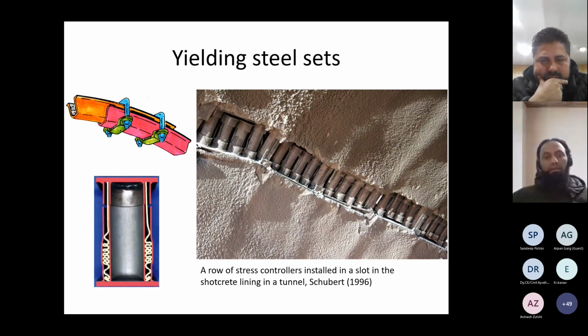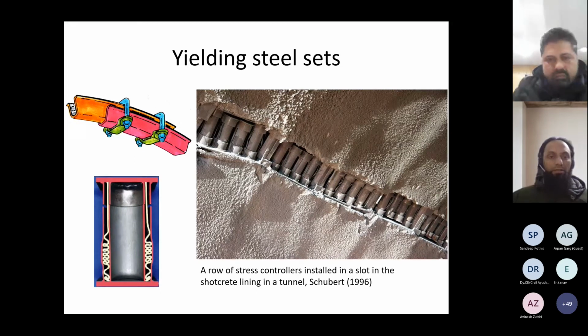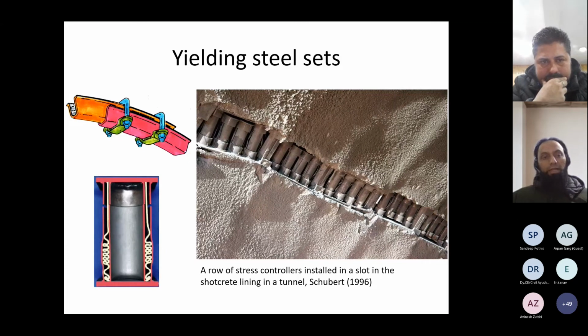And these steel sets can be either stiff or they can themselves be yielding supports. Like this diagram shows how a top hat section is converted into a yielding set. So when deformation comes, it will slide. This is overlapped and there's lubrication in between, so that the ribs will slide over each other, and they allow a certain limit of deformations.